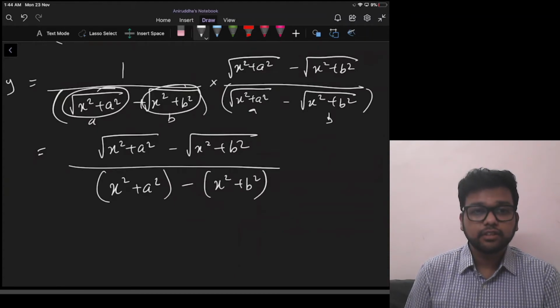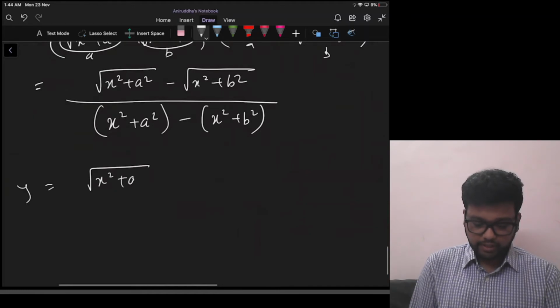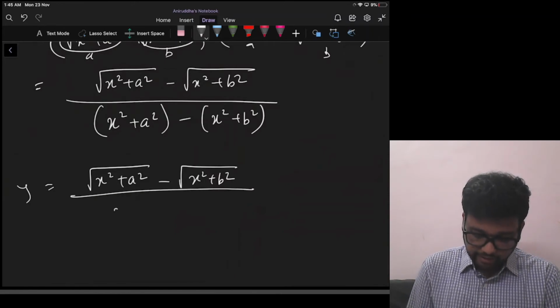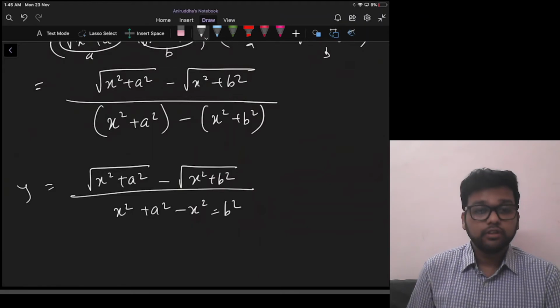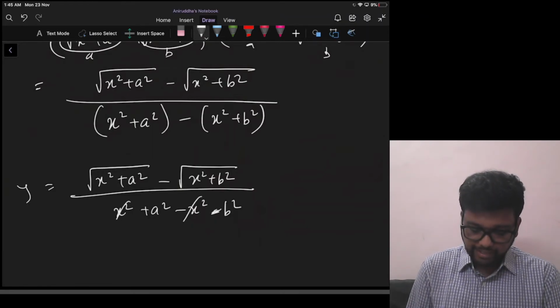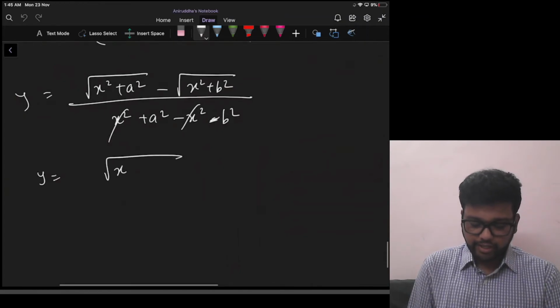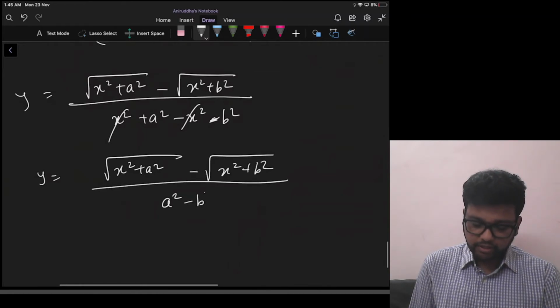Square of this, right? So y is going to become root of x square plus a square minus root of x square plus b square divided by, if we open the bracket, it will be x square plus a square minus x square minus b square, right? So x square will be cancelled. So what remains finally is root of x square plus a square minus root of x square plus b square upon a square minus b square.